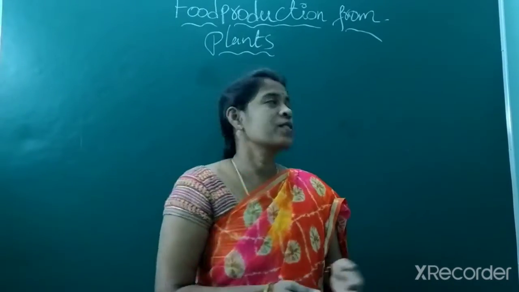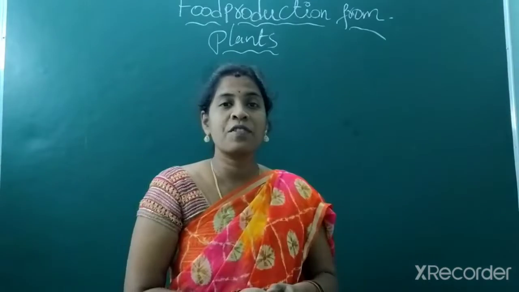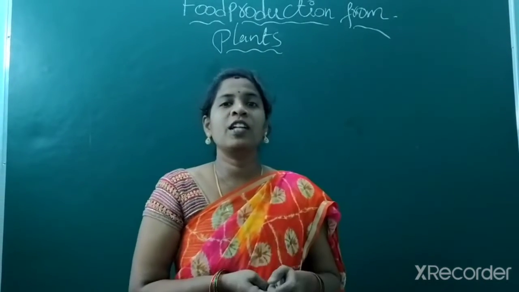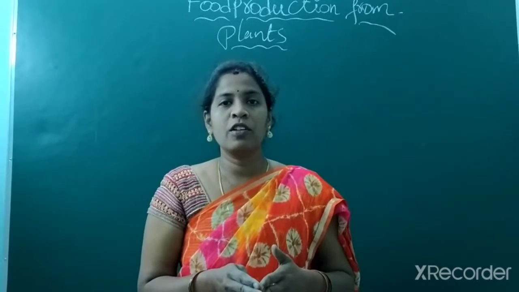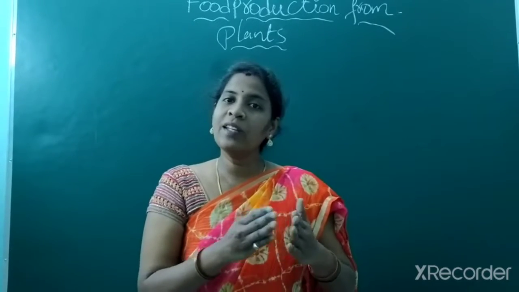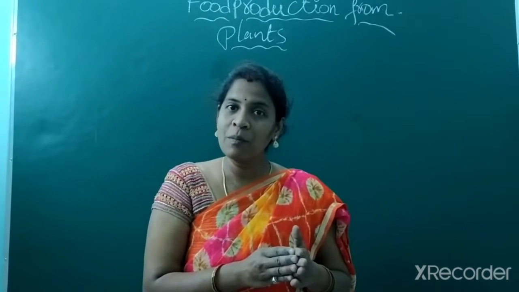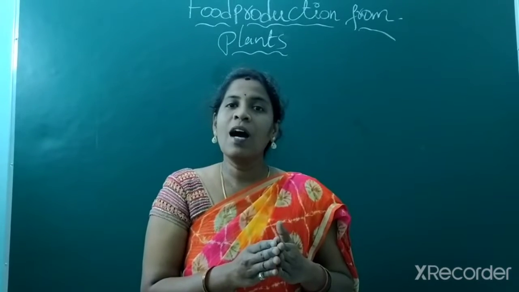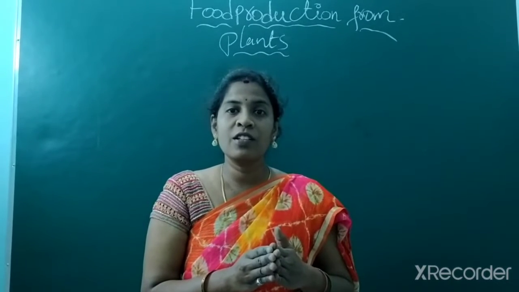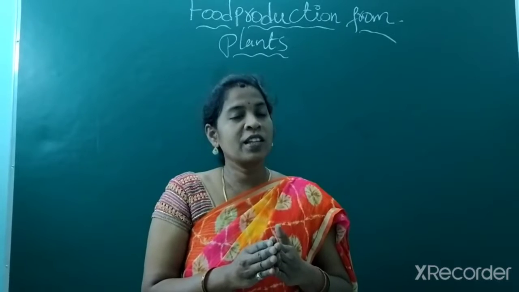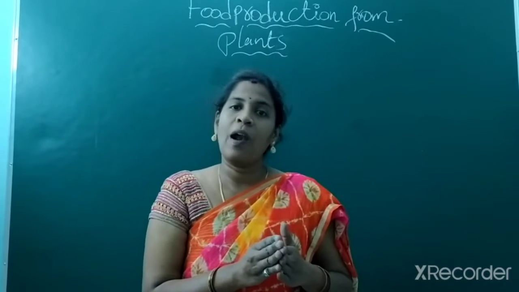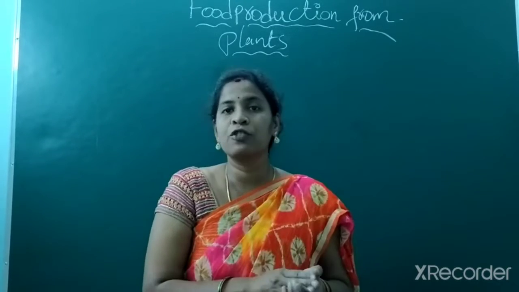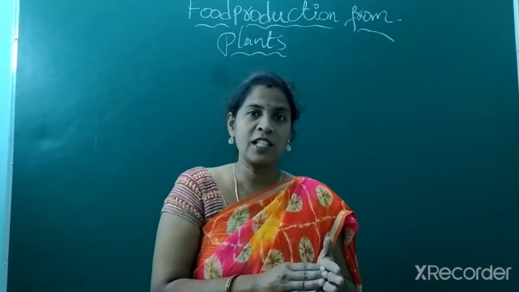Today we are going to discuss food production from plants. Generally we get food from plants and animals. But in this chapter we learn how we get food only from plants, because we depend 70% on plant products and the remaining 30% on animal products. Then how we get this plant product and how we get food from plants, everything we learn in this class.